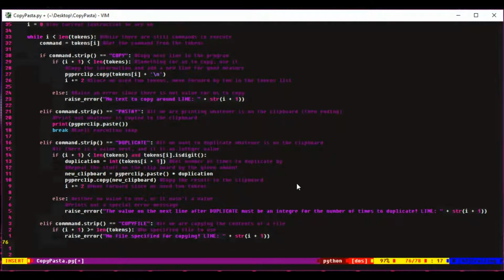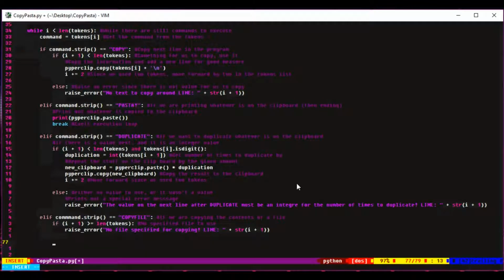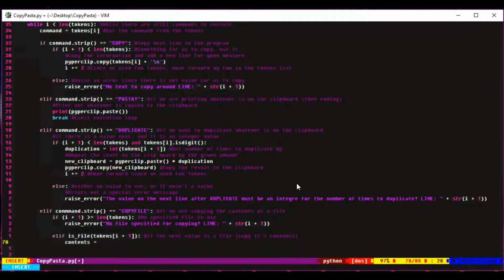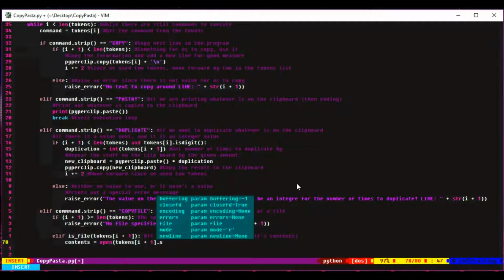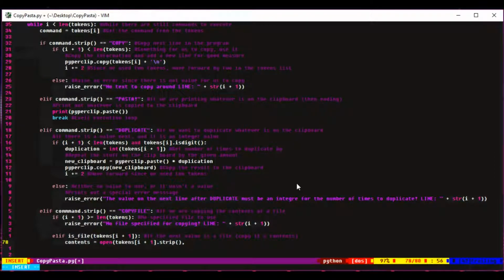It then has an elif command where it checks to see if the text on the next line is a file. If the file actually exists, then we'll copy the contents of the file to the clipboard. Here it basically gets the name of the file that's on the next line, gets rid of all the white space around the file name.